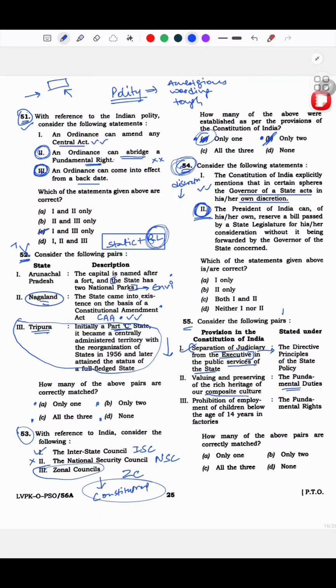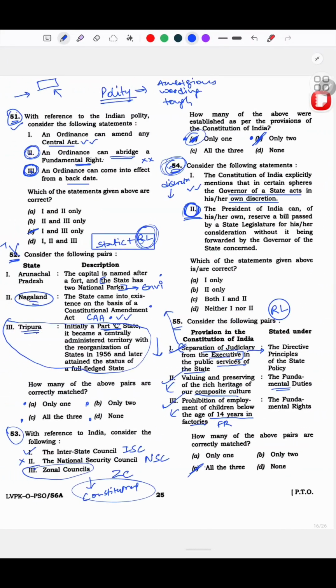See, this is the rote learning part. You have to know everything from 38 to 51 and then 51A. And then again this one, prohibition of employment of children below the age of 14 years in factories. Yeah, this is again fundamental right only, correct? So this is correct, this is correct, this is correct, all the three.